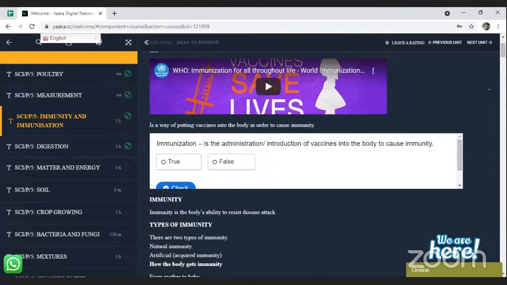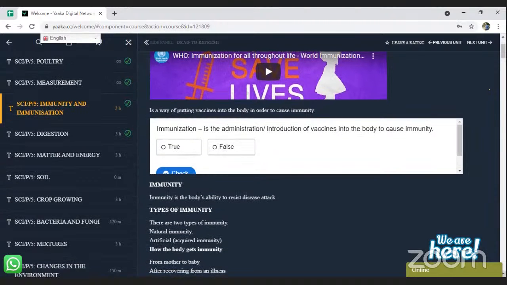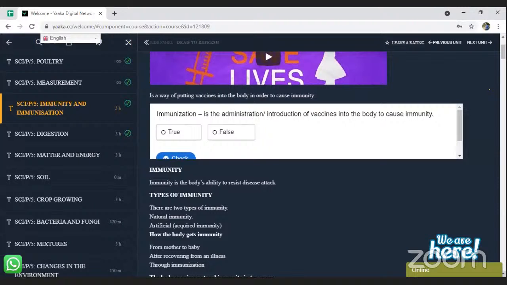So there are ways of acquiring natural immunity. Then we also have ways of acquiring artificial immunity. As simple as that. So how can you acquire natural immunity? How can someone acquire natural immunity? Maybe before we talk about that, how can a baby acquire immunity? Here, when the question comes like this, how the body gets immunity, they have not specified whether in a natural way or artificially, so you can give all.